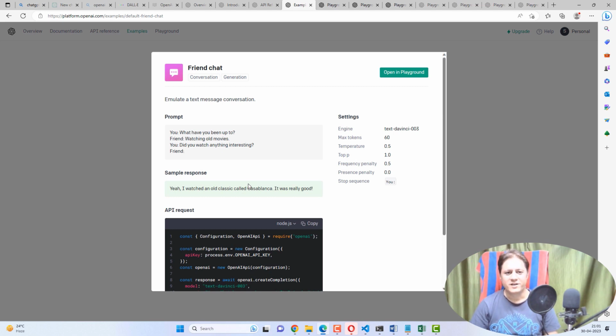Now let's move on to some interesting stuff. If you are missing any friend or you want a friendly answer from the chatbot, you can do the emulation or simulation, you can say. So this chatbot will reply as if it is your friend. You are asking what have you been up to?